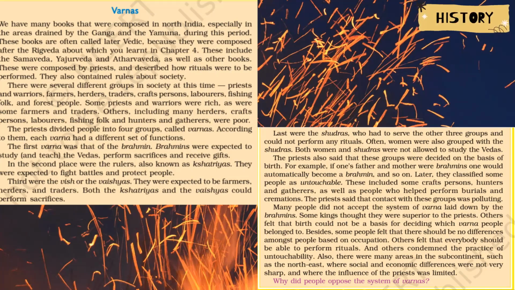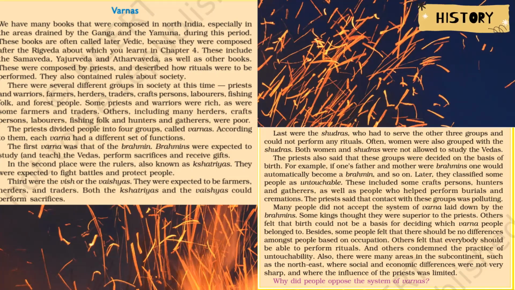Now, the priests of that society divided people into four groups and they called it Varna. And according to them, each Varna had a different set of functions. For example, the first Varna was considered to be Brahmin, and the Brahmin's function was to study and teach the Vedas and also to perform sacrifices and receive gifts. The second place was given to the rulers, and they were called the Kshatriyas.